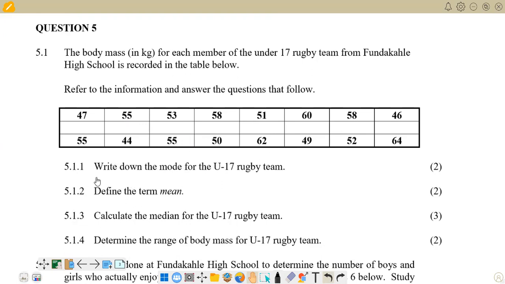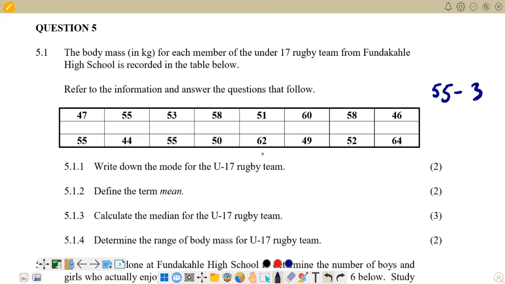On 5.1.1, it reads: write down the mode for the under-17 rugby team. We know the mode represents the score which appears more times than the others. So we want to see which mass appears more than the others. If you check there, you would see that 55 is the one appearing more times. We have 55 three times.